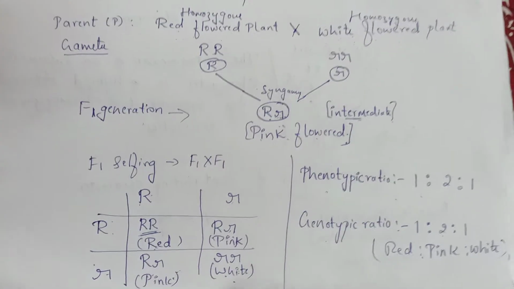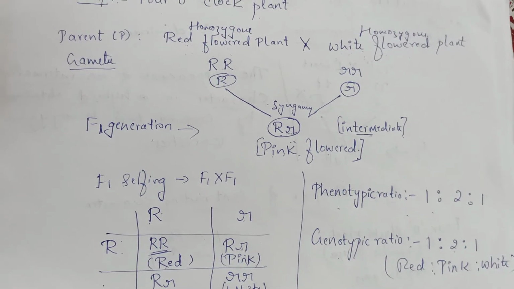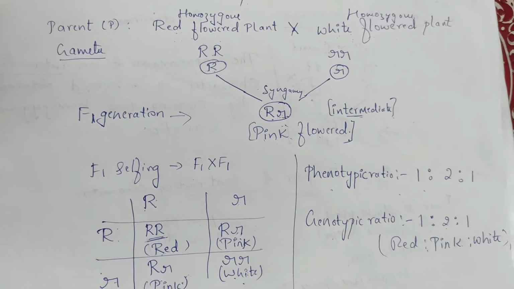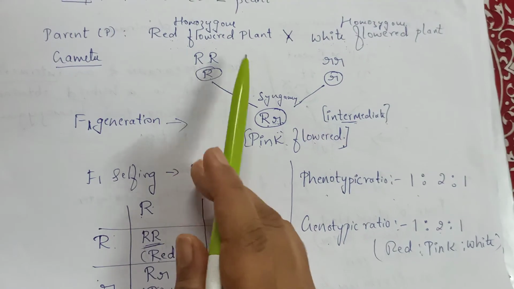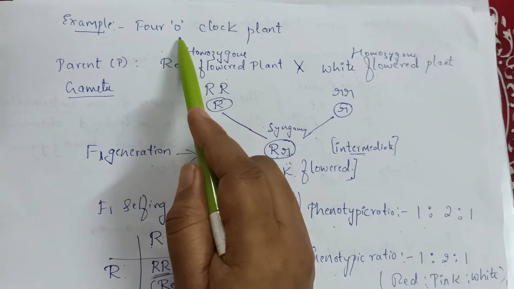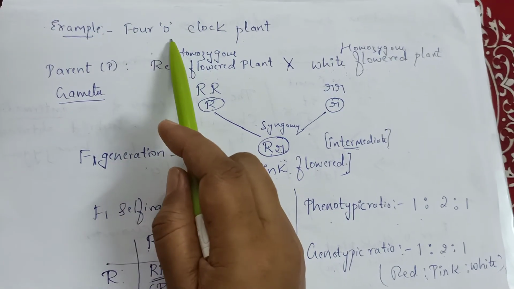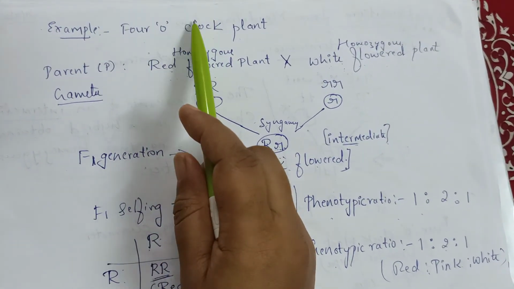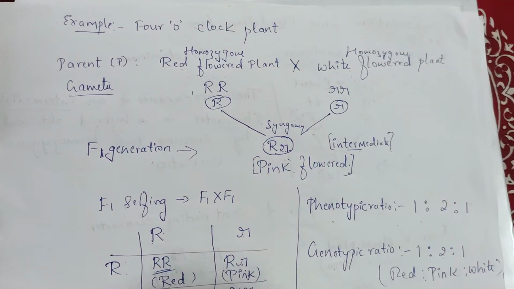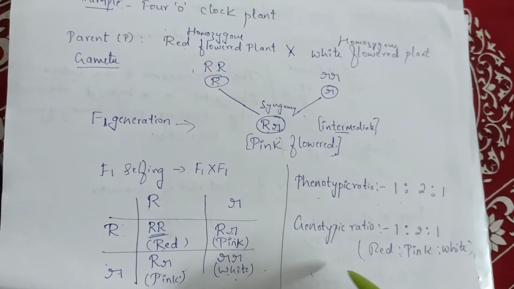So this is the schematic representation of incomplete dominance in the 4 o'clock plant or in the Snapdragon plant. You can write any of the examples, but you have to write this example only. Here you can change the examples. You can use the term 4 o'clock plant, you can use flower color in Mirabilis jalapa, or you can write the example of Snapdragon, or you can write the example of Anthurium species. You can change the example, but for the rest of the things, if you take any of the examples, you have to write the same schematic representation when it comes to incomplete dominance.